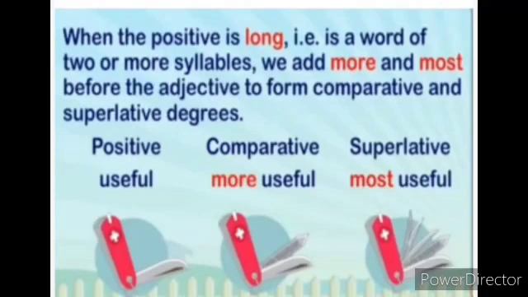So here in the positive degree, useful is given. When it goes to the comparative degree, we can't add ER, EST, IEST, or double the letter. We have to add more in front of useful: more useful. And for the superlative, we use most useful. Understood, everyone? Here the adjective is useful, with two syllables, USE, use, and FUL, full. So in the comparative degree, we add MORE in front of useful: more useful. For the superlative, we add MOST in front of useful: most useful.